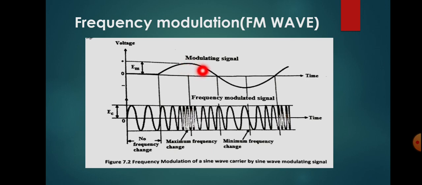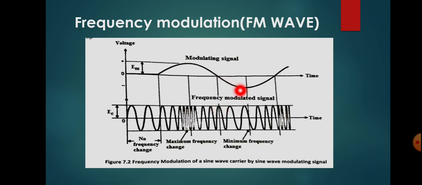Next, the modulating signal amplitude is decreasing. So the number of cycles will be decreasing. So we have to draw widely spaced sine waves or carrier signal. At this point there is no modulation, so the original carrier wave will occur here. So at this point there is no modulation, so the original frequency will be the carrier frequency.